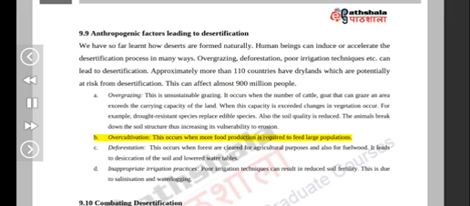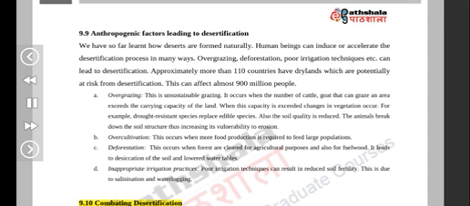B. Overcultivation. This occurs when more food production is required to feed large populations. C. Deforestation. This occurs when forests are cleared for agricultural purposes and also for fuelwood. It leads to desiccation of the soil and lowered water tables. D. Inappropriate irrigation practices. Poor irrigation techniques can result in reduced soil fertility. This is due to salinization and waterlogging.